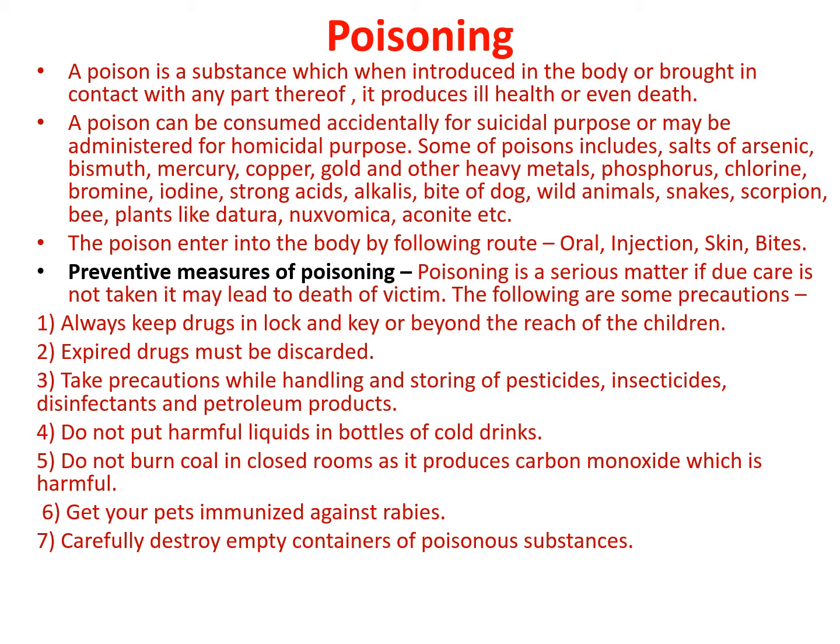Some poisons include salts of arsenic, bismuth, mercury, copper, gold, and other heavy metals, phosphorus, chlorine, bromine, iodine, strong acids, alkalis, bites of dogs, wild animals, snakes, scorpions, bees, plants like Dhatura, Nux vomica, Aconite, etc. Poison enters into the body by the following routes: oral, injection, skin, and bites.